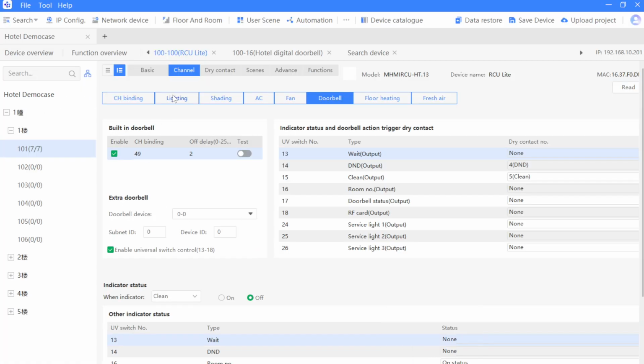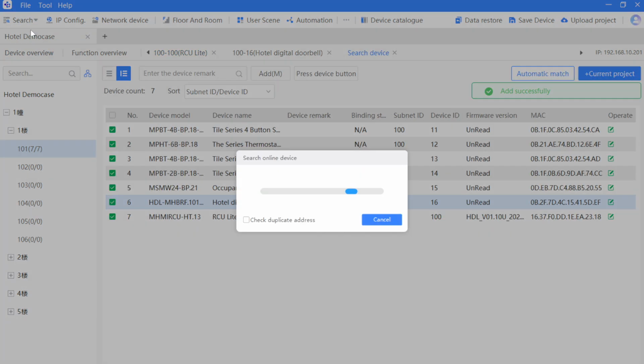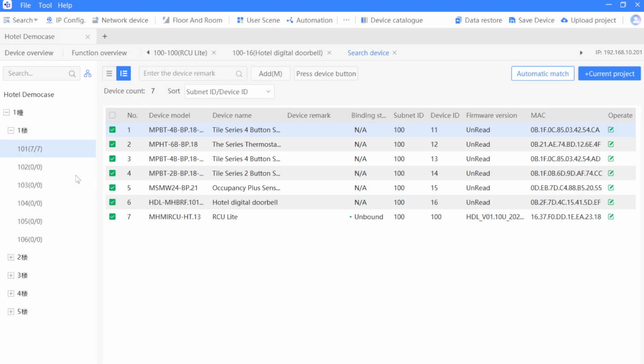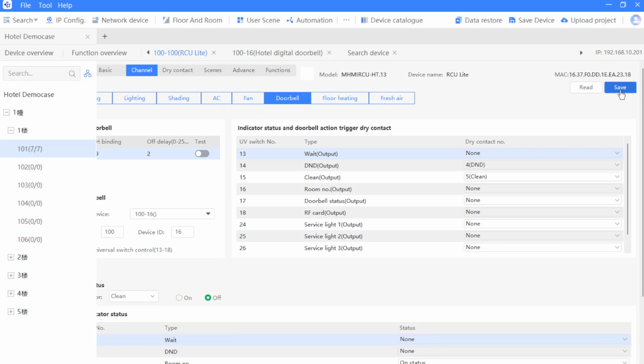So we have to go to extra doorbell panel here to select the doorbell panel. And before you select, please don't forget to search and find the device and add it to the project. Okay, after you add it to the project, then you go to as you like. So you can select the doorbell here. Okay, after this, just need to click Save.